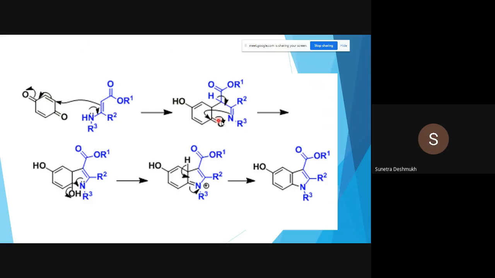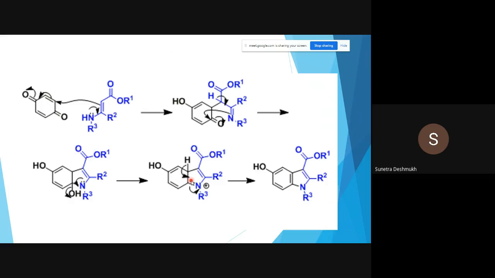Once this attack occurs, you can see there is formation of a carbon-nitrogen single bond and an OH group. Now what to do? We have to shift this lone pair in between carbon and nitrogen and we can eliminate the hydroxyl group, followed by elimination of this proton. In this way we have again eliminated 1 mole of water.